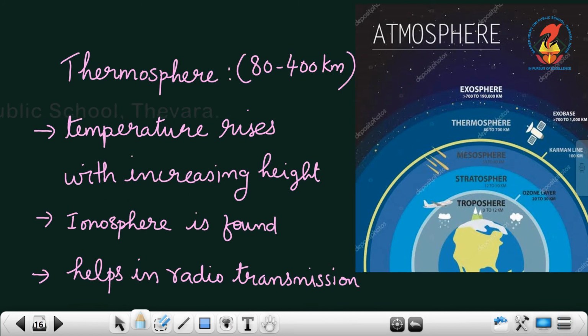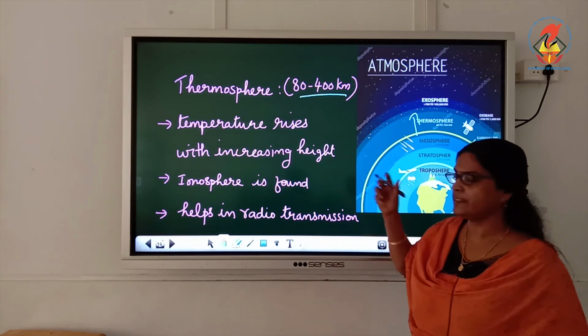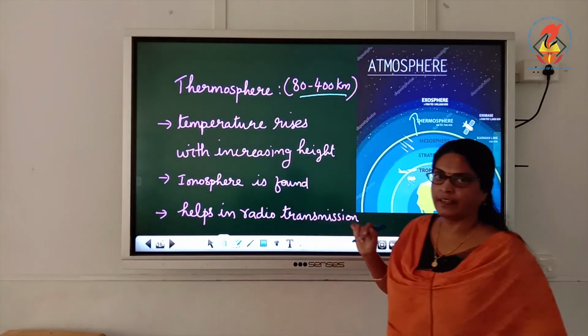Then the next layer is thermosphere. Thermosphere is just above mesosphere. It extends from 80 to 400 kilometers, and temperature rises in this layer. With increasing height, the temperature rises rapidly.